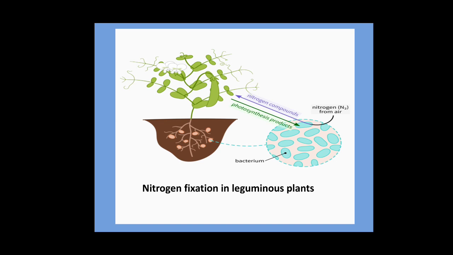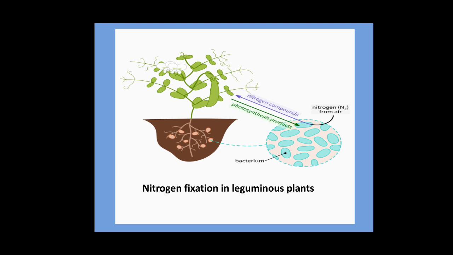This is the diagram of nitrogen fixation in leguminous plants. As you can see, in the leguminous plant there are root nodules present. In those nodules this rhizobium bacteria is present. This is the nitrifying bacteria. It converts atmospheric nitrogen and gives it to these leguminous plants.